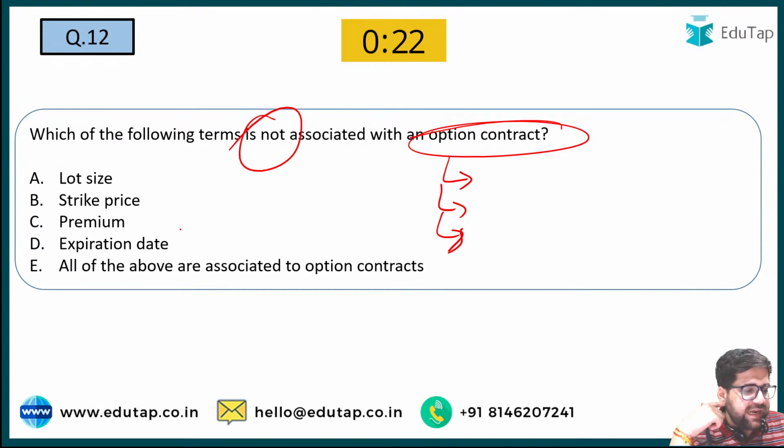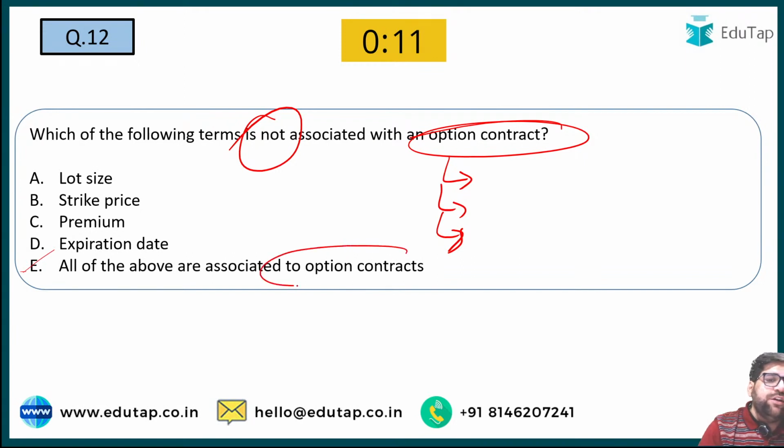Let's see who gives me the right answer for question number 12. The answer here will be E. All of the above are associated to options contract.